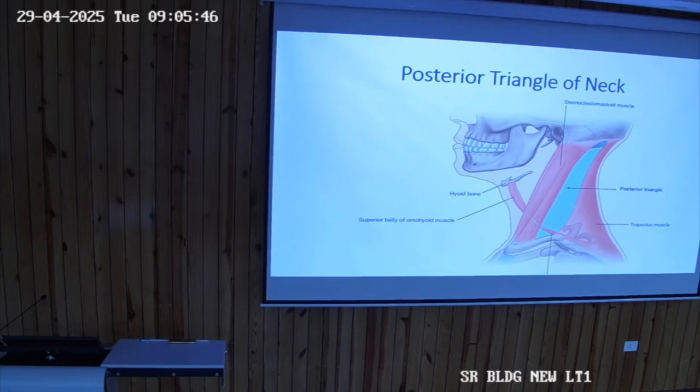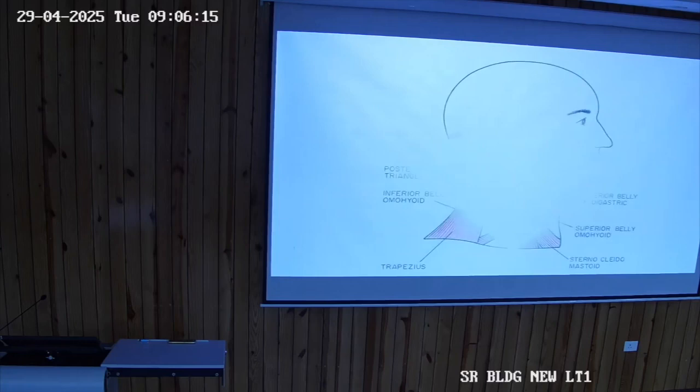The apex is on the occipital bone, where the 2 muscles are not opposed to each other. There is a gap, but where they approximate on the occipital bone, we call that point the apex of the posterior triangle. So these are the boundaries of the posterior triangle of the neck.